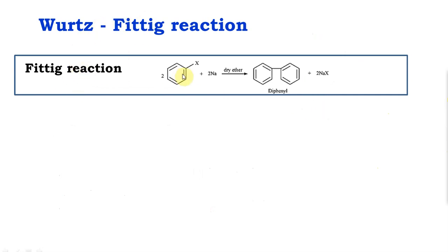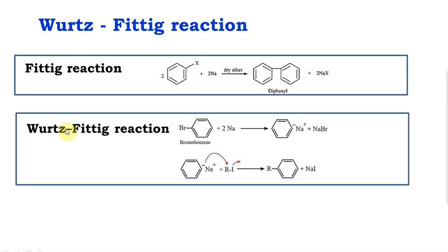Wurtz reaction can be done with an aromatic halide where the halide is attached to the aromatic ring itself, and if it is done with the aromatic halide, it is named after a different chemist, Fittig. So it's called a Fittig reaction. So if I can do Wurtz reaction with alkyl halides, and Fittig reaction with aromatic halides, I can combine them to give you Wurtz-Fittig reaction where I have both of these. So alkyl and alkyl gives you dialkyl, aryl and aryl gives you diaryl. In Wurtz-Fittig I have alkyl and aryl gives you an alkyl aryl mixture.